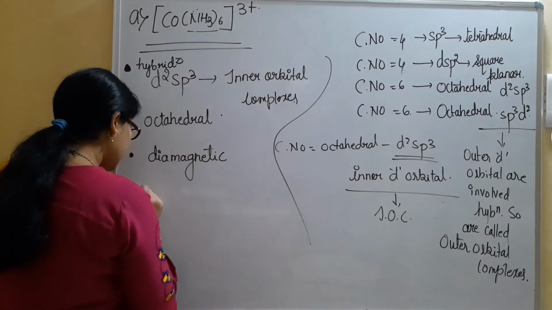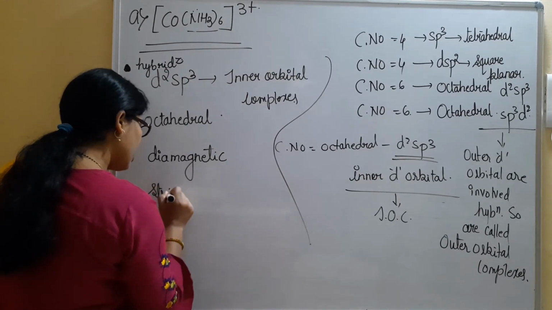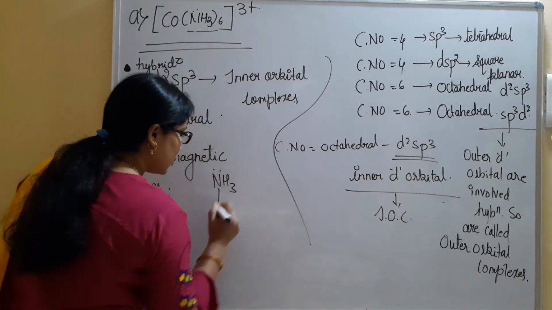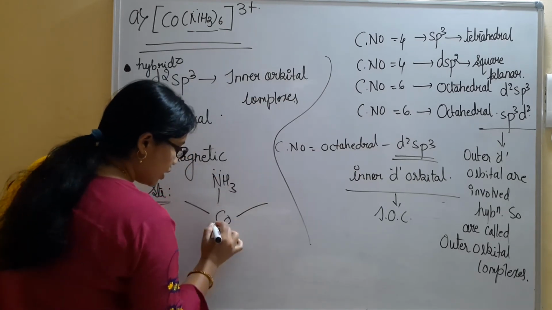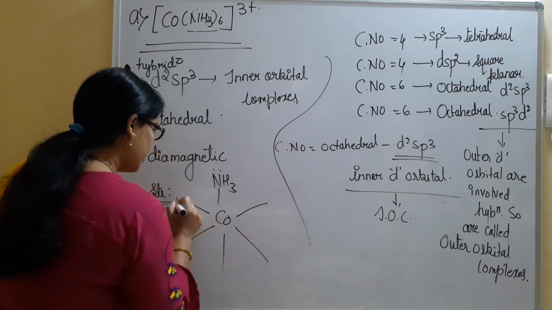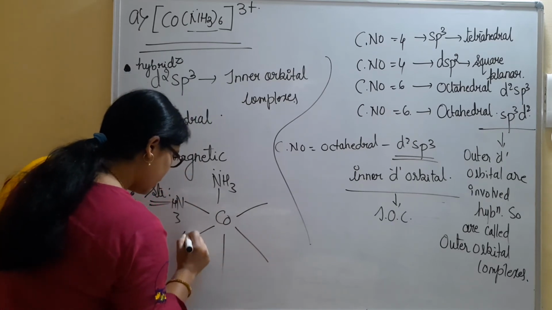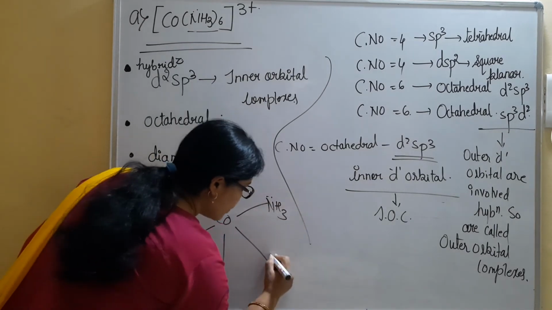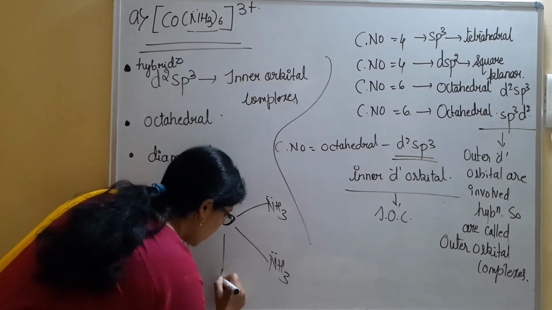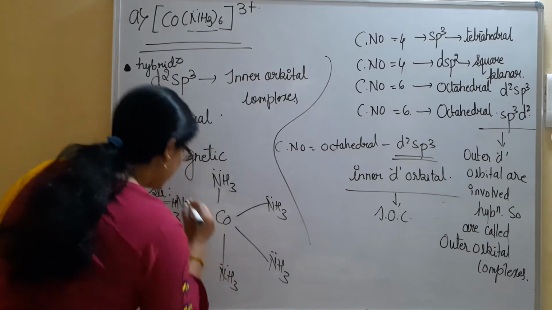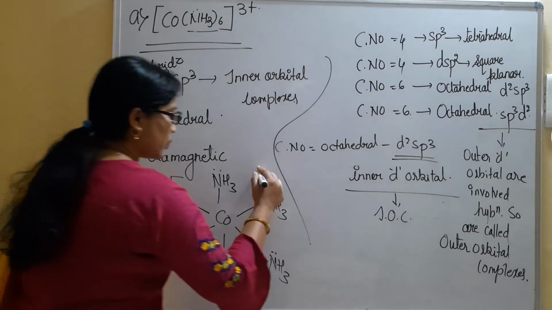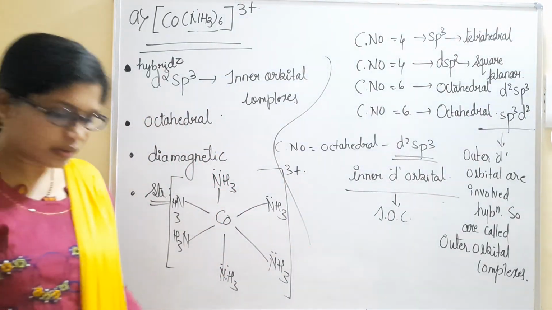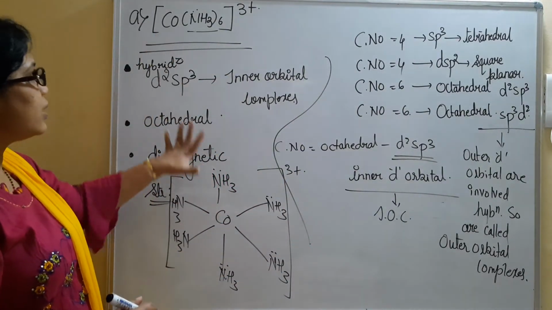So now see the structure for this complex. It is cobalt and we have NH3. It is octahedral, 3 here and 3 here. This is NH3. Okay, this is NH3. Here we have NH3. This is NH3. And you can see here that this is with a 3+ charge. Understood?